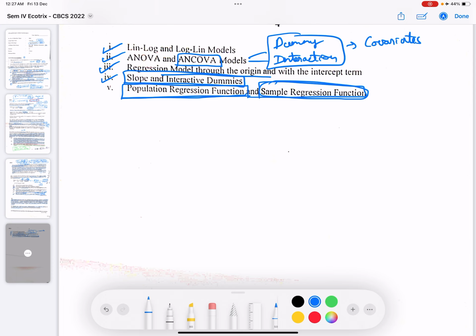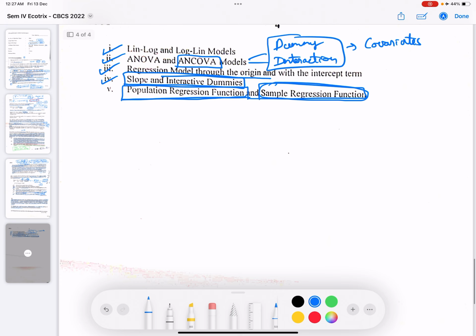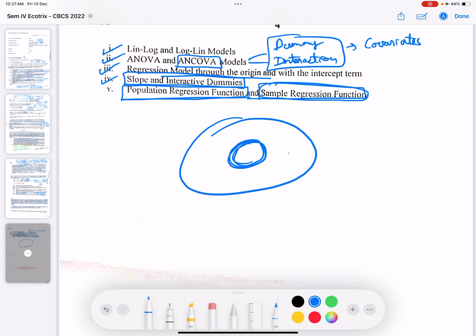So we know the multicollinearity problem is a sample phenomenon. Suppose this is the total population, we take this much data and we try to infer, suppose the model is yi equals beta 1 plus beta 2 xi, what the values of beta 1 hat and beta 2 hat would be. We try to infer from this small data for the whole population.